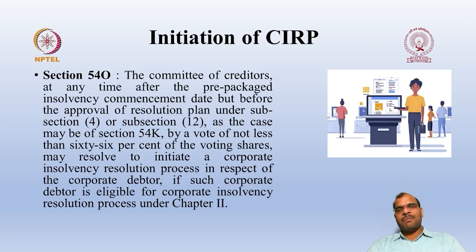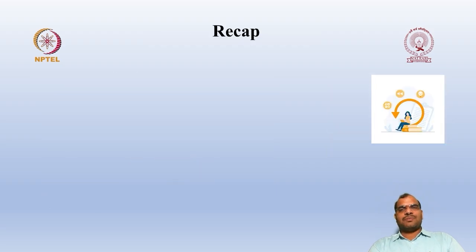So that means now PPIRP is going on. Once the PPIRP is going on, generally PPIRP will continue and you are going to close the issue in PPIRP only. But there's a possibility the Committee of the Creditors are of the opinion that PPIRP is not possible or is not viable. Then in such cases, they can initiate the CRP. But please remember, for this, you are expected to get the majority with 66%. Then you can withdraw from the PPIRP and go ahead with the regular CRP process.